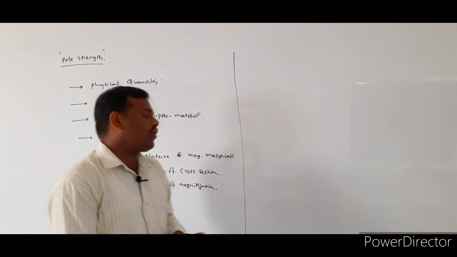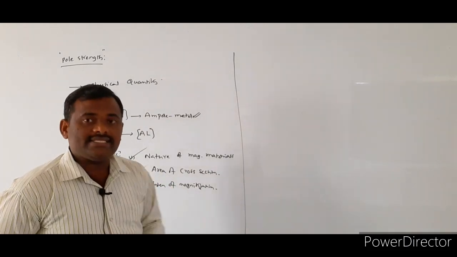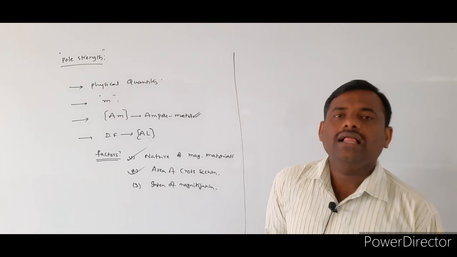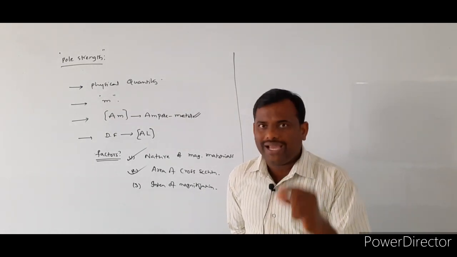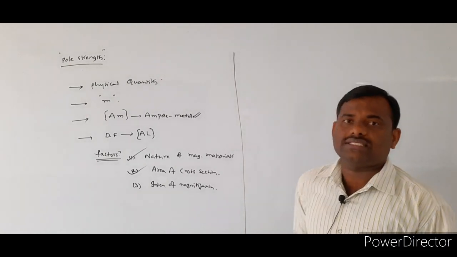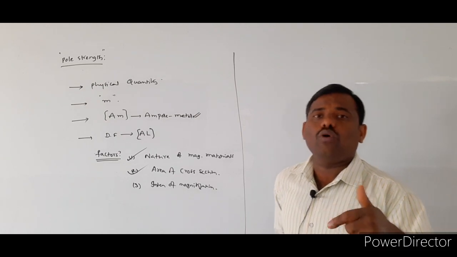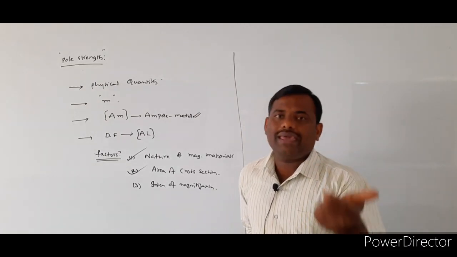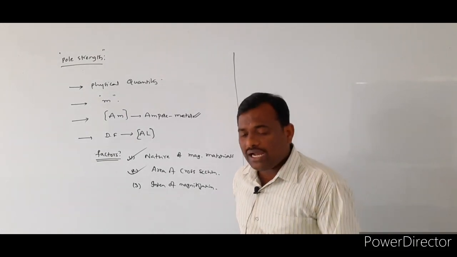Such a phenomenon we call intensity of magnetization. What is it? By taking any magnetic material, we make it an artificial magnet. Such a process we call magnetization. If we magnetize it more intensively, its magnetic properties will be more. If we magnetize it less, its magnetic properties are also low.